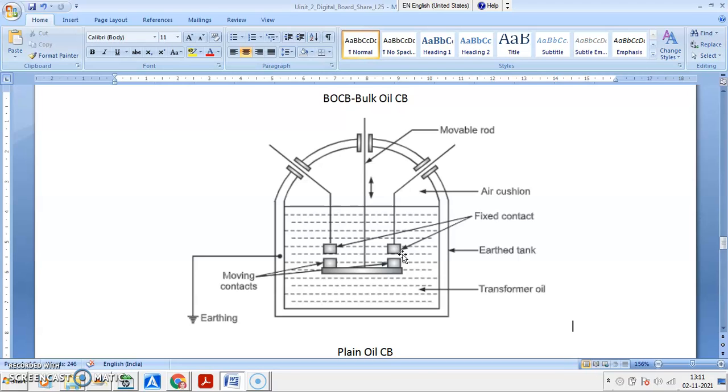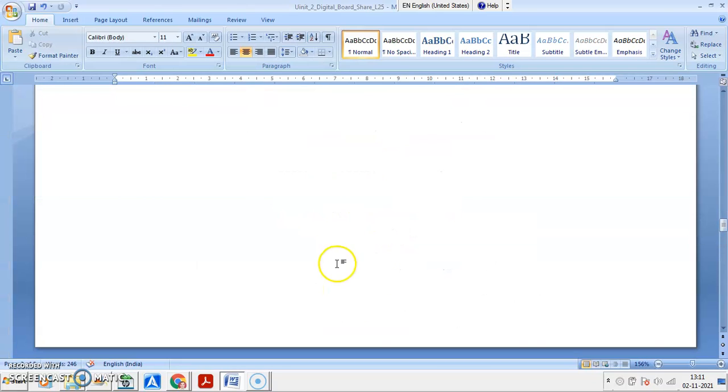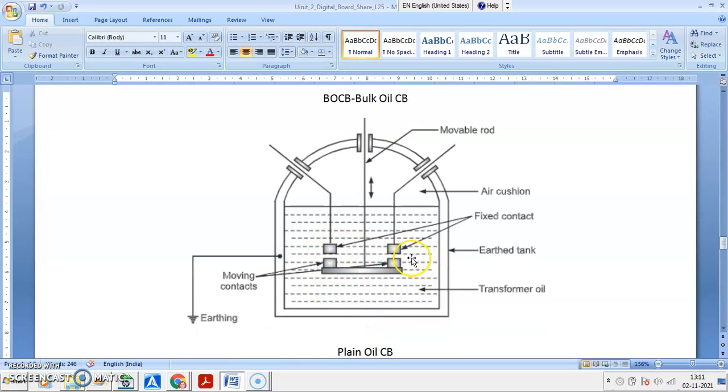When the moving contact gets detached, the oil starts decomposing because of the heavy temperature of the arc, and hydrogen gas bubbles are developed, which we have seen earlier, which surround the contacts of the circuit breaker. Deionization will take place in the medium between the contacts. If the rate of rise of dielectric strength is more than the rate of rise of restriking voltage across the contacts, then there is a possibility of arc extinction, and normally it happens. Contacts and circuit breakers are designed accordingly. The arc gets extinguished.